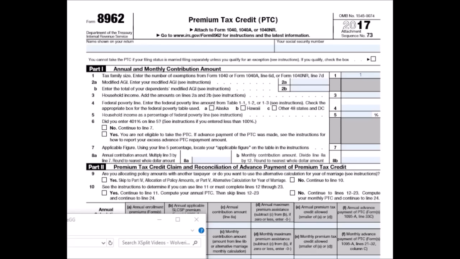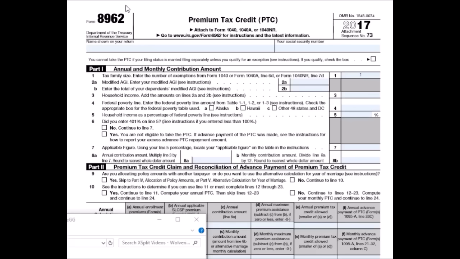the tax year. So if you have a more complicated scenario, or if you're married, if you have dependents, if you changed coverage throughout the year, you changed jobs, all of these sorts of different variations that can affect this form, I will link some helpful information down in the video description from the IRS that goes through examples of all these different types of scenarios. So again, it can be helpful information, and I'll link it down in the video description. But I just want to run through this example here of a single person.